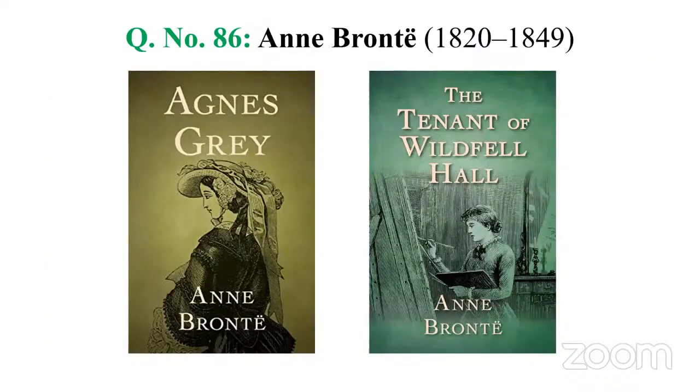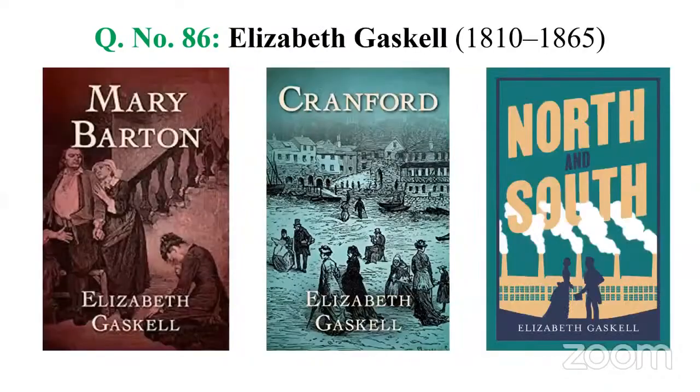Then we have one of the Brontë sisters, Anne Brontë. Anne Brontë is known for her 2 novels, namely Agnes Grey and The Tenant of Wildfell Hall. Then in the same age we have Elizabeth Gaskell, and she is known for her industrial novels, novels based on the industrial age or the Victorian age and its industrial setup. So we have works like Mary Barton, Cranford, and North and South. So these are the works by Elizabeth Gaskell.